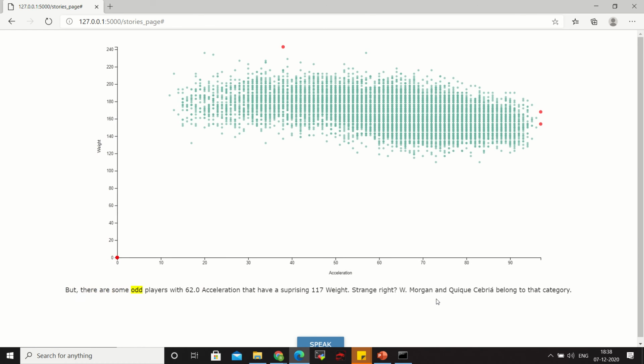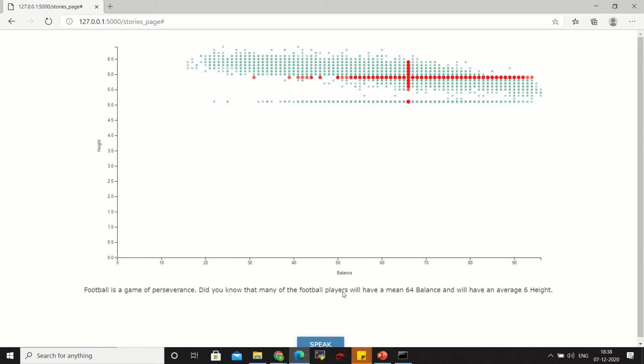But also there are some odd players with 62.0 acceleration that have a highlighted surprising 117 weight. Strange, right? W. Morgan and Quigspringer belong to that category.